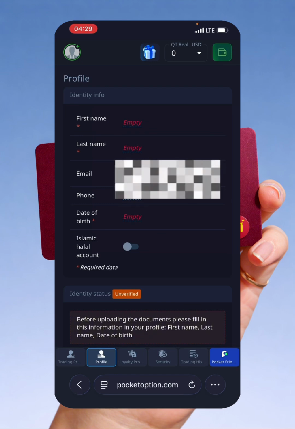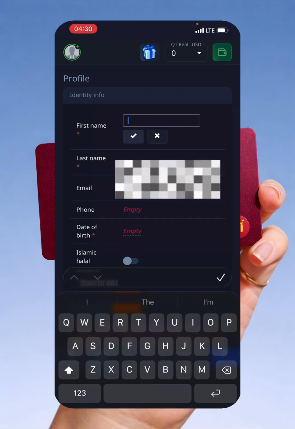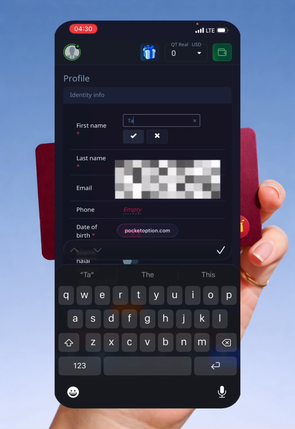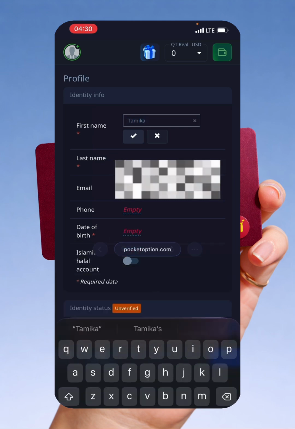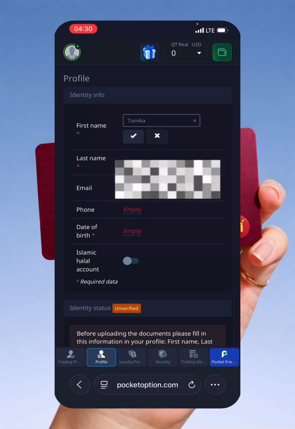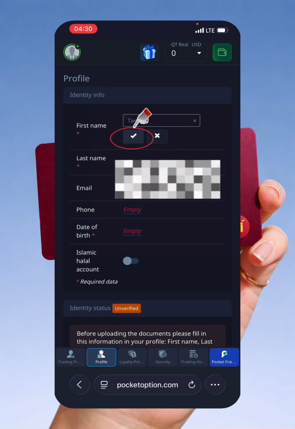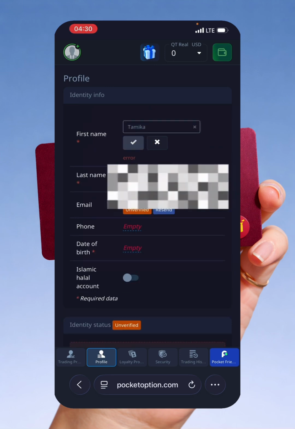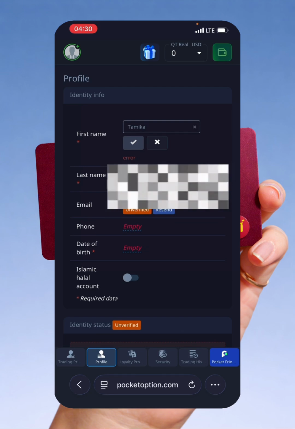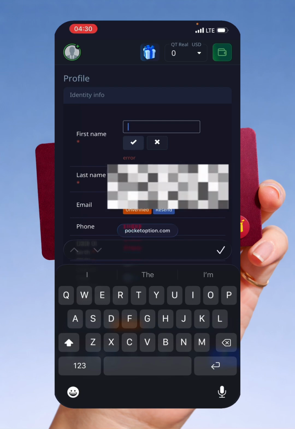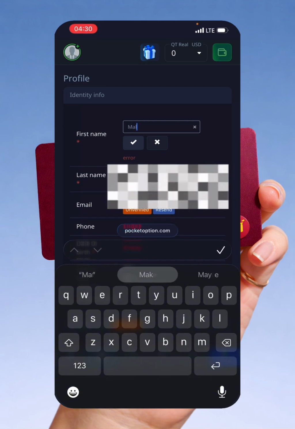So now I am going to be using my name, for example, Tamika, right? I am going to check this box. I'm going to check these box. I am going to check these box. Okay. I think it's because I have, okay, let's go. But let me use another name. Okay. So let me use Matilda.